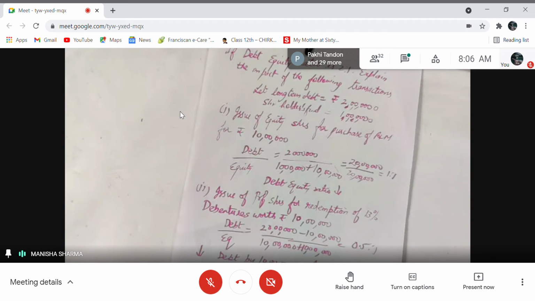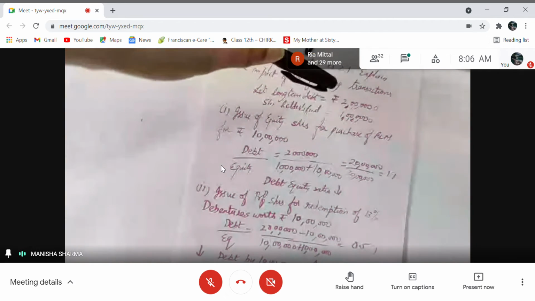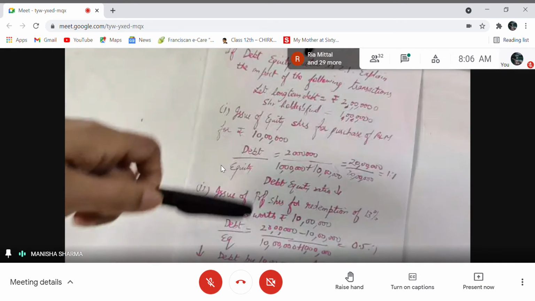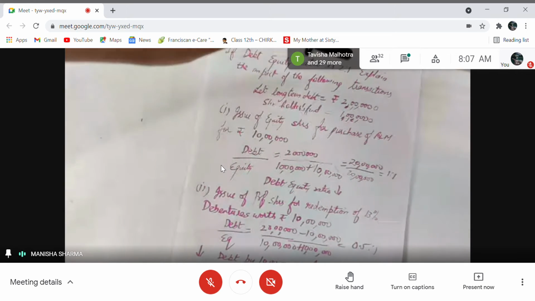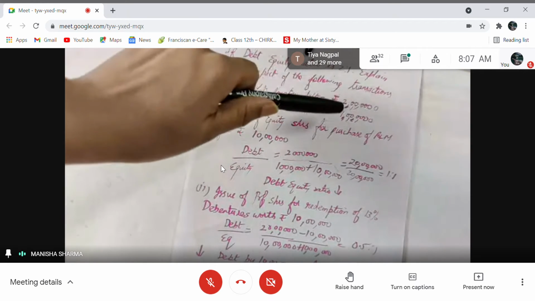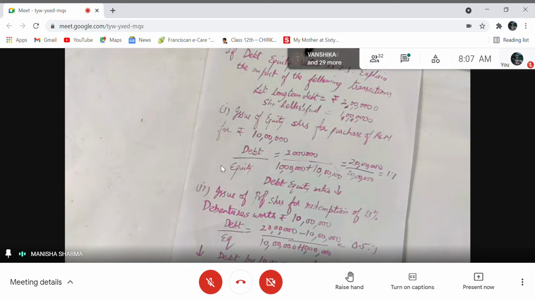Then as 10 lakhs. It will be convenient if I take a bigger value, because in any of the entries I need to subtract, I should have a bigger value. Keeping that in mind, I've taken long-term debt as 20 lakh and shareholders' fund as 10 lakh. Right, so if we take debt as 20 lakh and fund as 10 lakh, we will get the ratio 2:1.